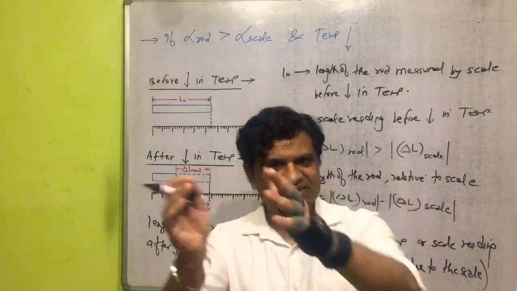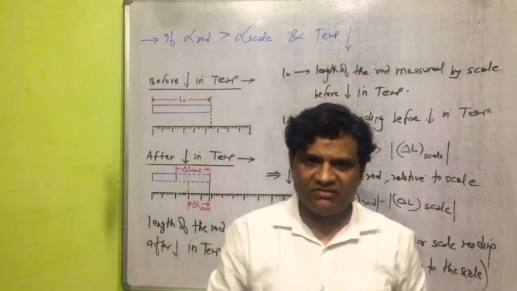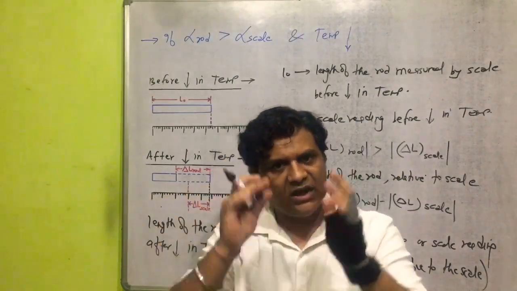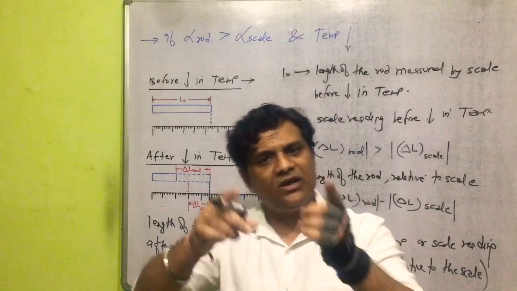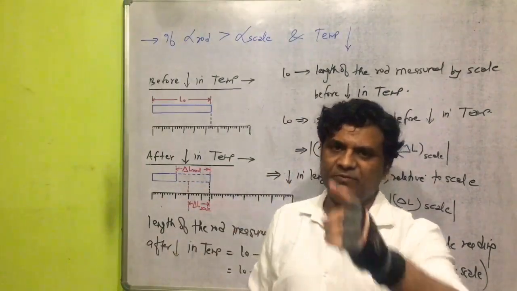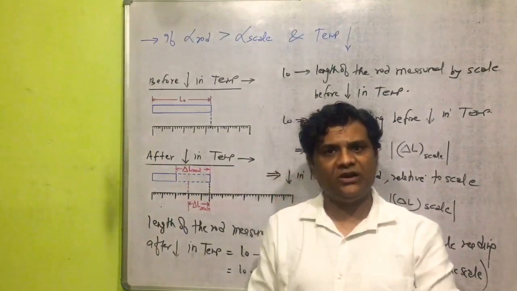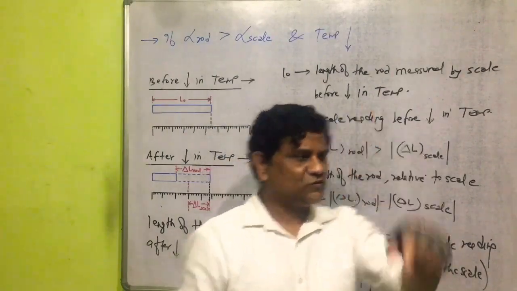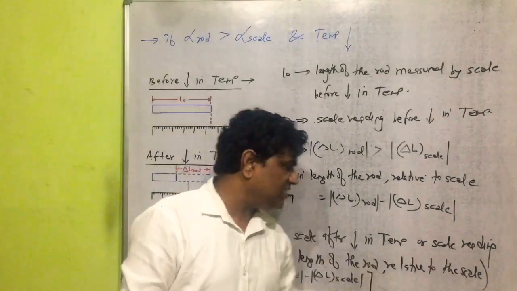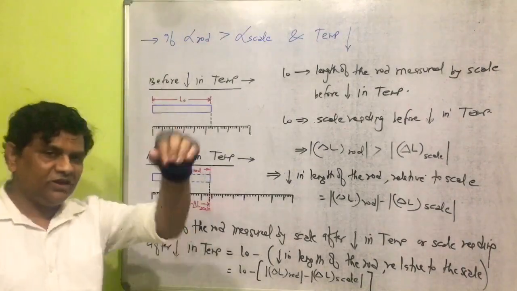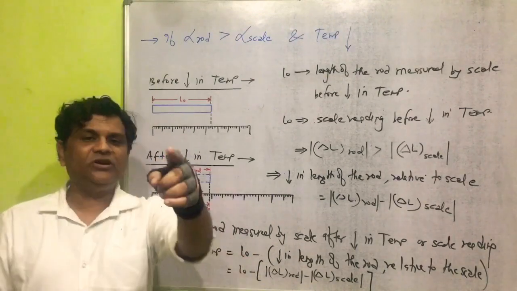Now we will develop one very important relation in a class here. The length of a rod measured by scale after decrease in temperature, or scale reading after decrease in temperature, will become equal to the length of a rod measured by scale before decrease in temperature, minus the decrease in the length of a rod relative to the scale.